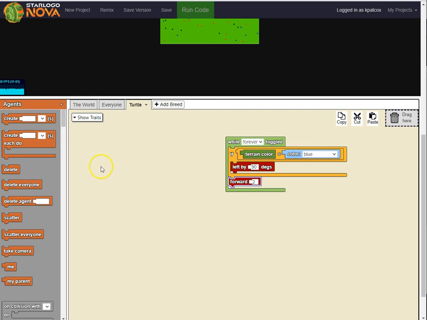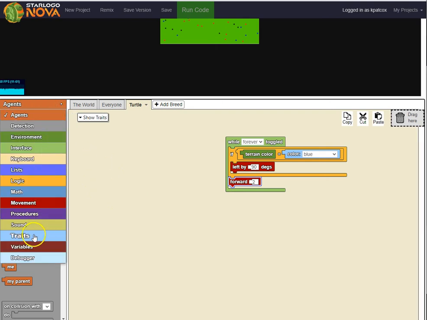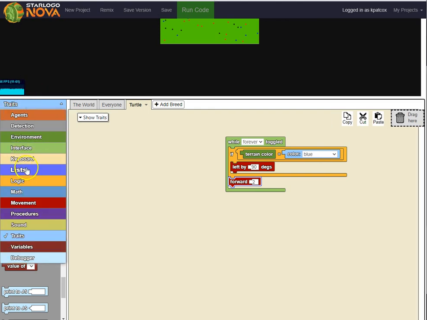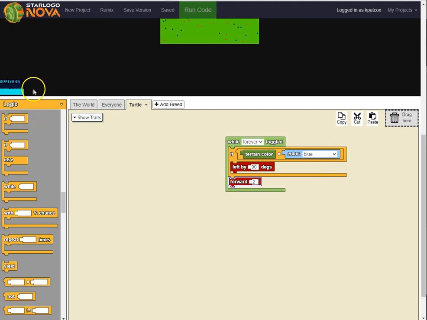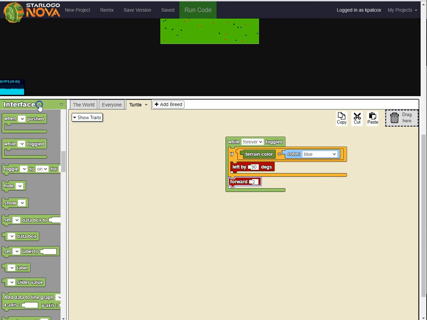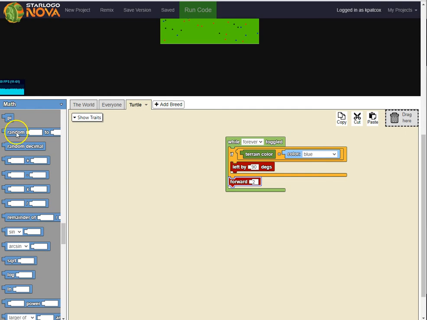Now, if you really wanted to get creative, you could go down to, is it traits? Nope. I was looking for the random one, but if I'm not going to find it right off the bat, then if I find it later, I'll use it later. But you could always use a random one in here. It might be the math one. I didn't even think of that. Random. So if I wanted to throw a random in there, I could just do like move randomly 1 through 5, and then it's going to move on its own.